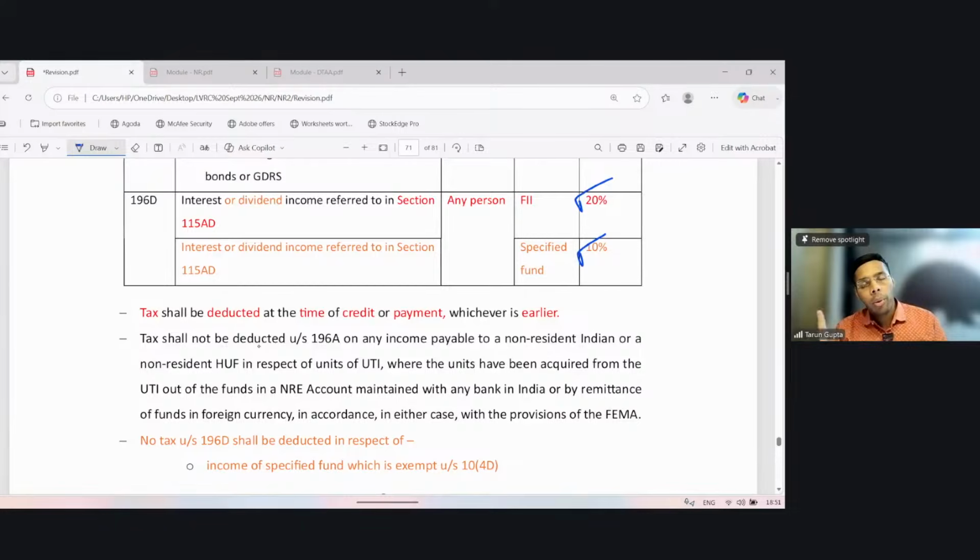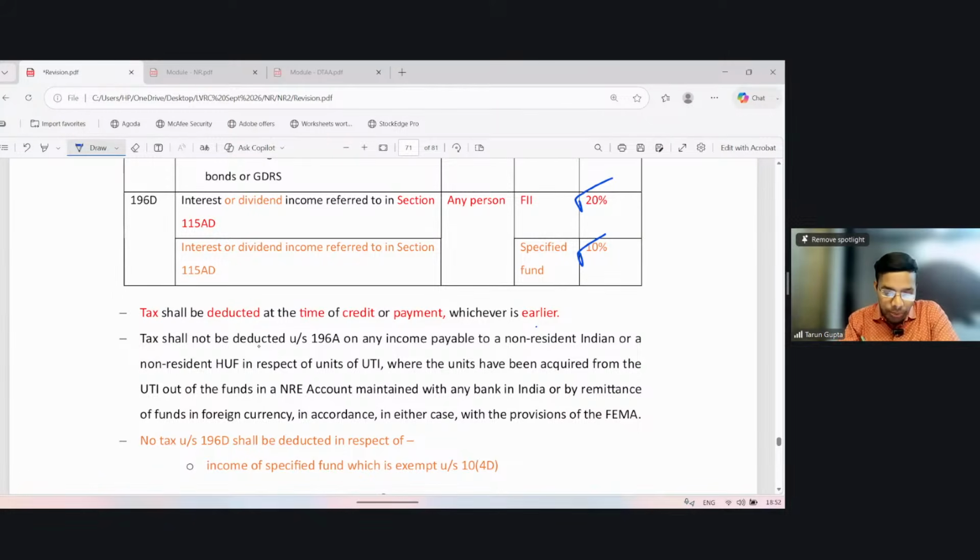Now you are connecting the points. There, 115AD gave the taxability of such income in the hands of the non-resident. 196D is giving the TDS rate, which is required to be complied with by the payer. Okay. So 115AD is applicable on the assessee who is receiving the income. 196D is applicable on the payer of income. In both cases, the income is taxable. The tax is required to be withheld at the rate of 20% or 10% in case of FII or specified fund respectively. Okay. Tax shall be deducted at the time of payment or credit, whichever is earlier.